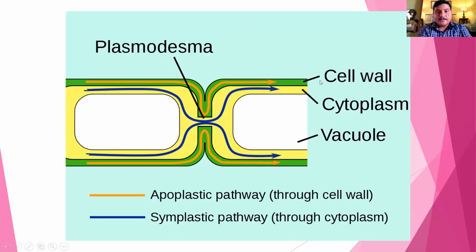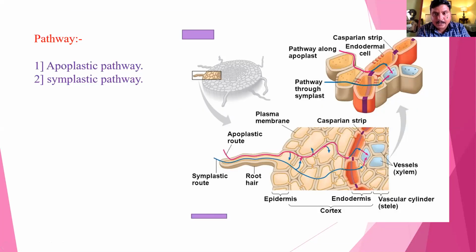Here you can clearly see what is meant by the apoplastic pathway, through the cell wall. Apoplast means cell wall. This is the apoplastic pathway, and symplastic means through the plasmodesmata from one cell to another cell. Here you can clearly see water moving apoplastically, meaning from cell wall to cell wall, to the xylem, and symplastically through the plasmodesmata. Here you can clearly see the plasmodesmata movement of minerals or nutrients, and finally into the xylem vessel.